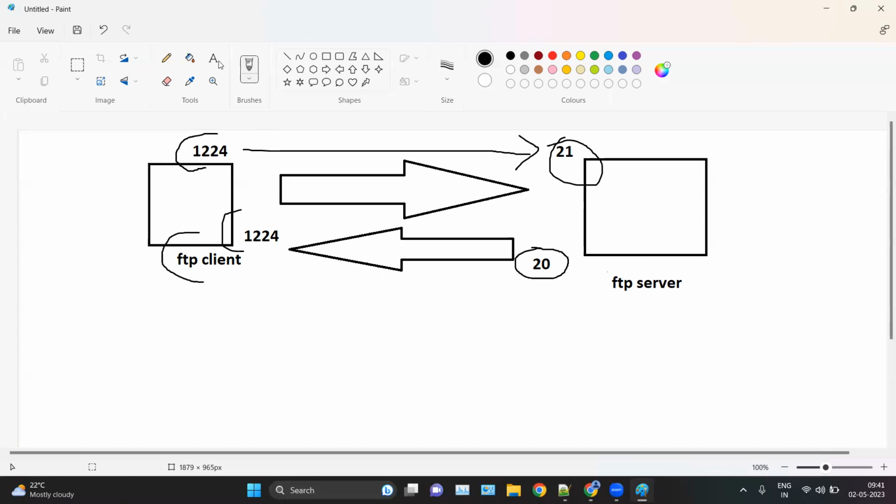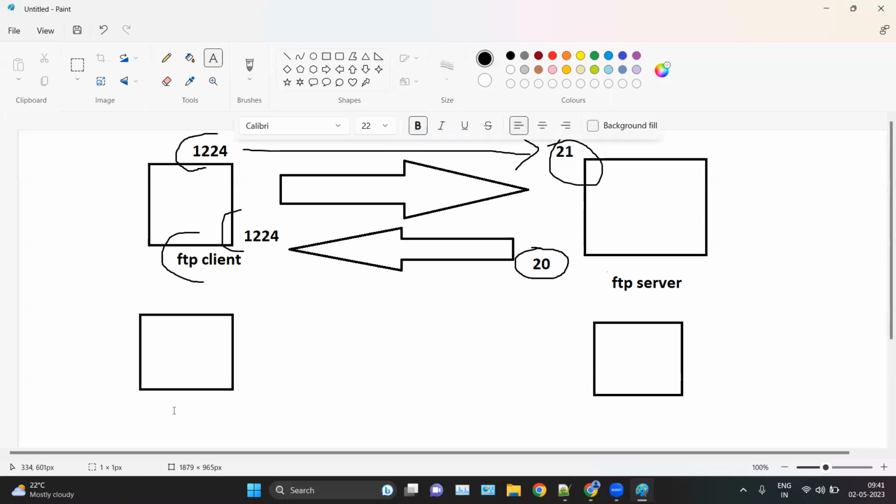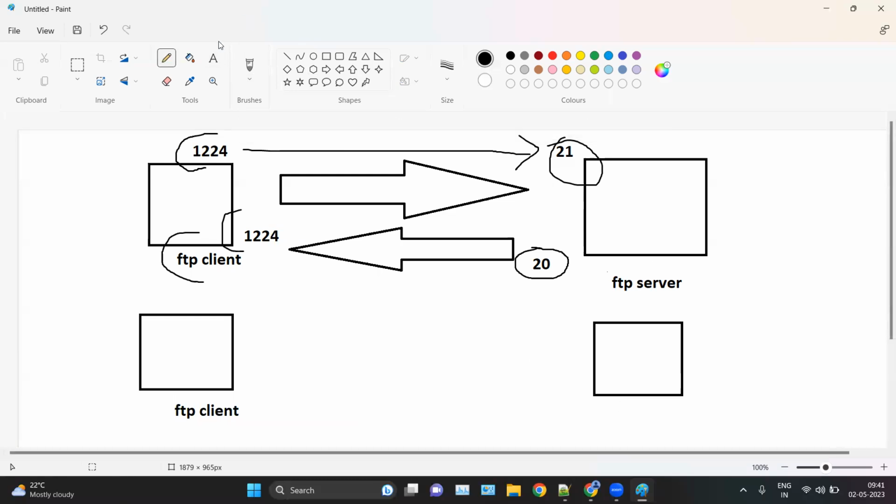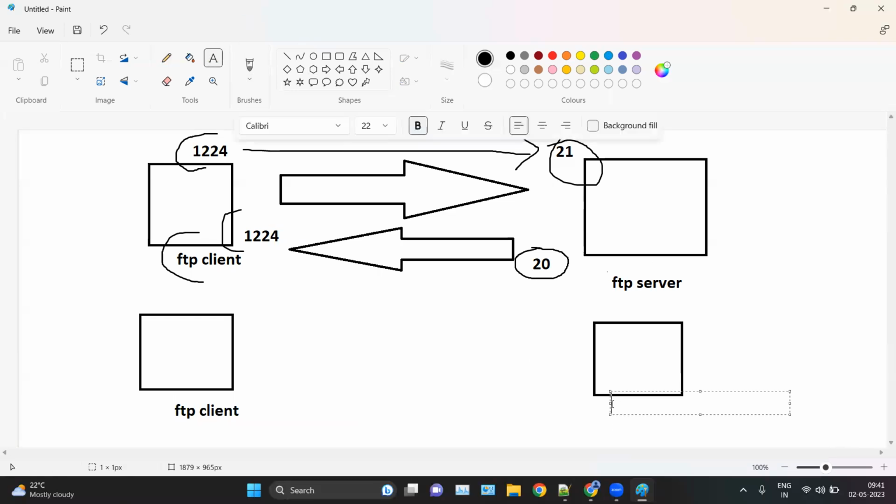And in case of passive mode, here the FTP client and the FTP server. So basically here, let's say the client connects from port number 1224 to port number 21.